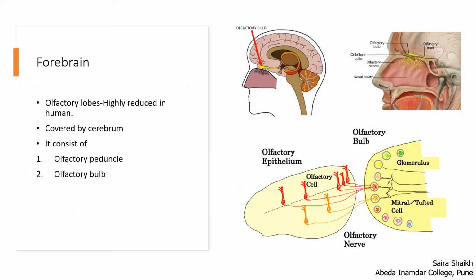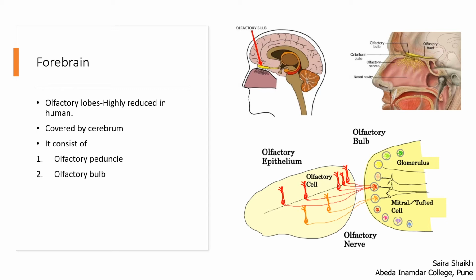The forebrain includes the olfactory lobes. They are highly reduced in the human being. They are covered by the cerebrum, as it is highly developed in the human being. It consists of the olfactory peduncle and the olfactory bulb. The olfactory bulb is connected with the nasal cavity. In the nasal cavity, the olfactory epithelium is present.